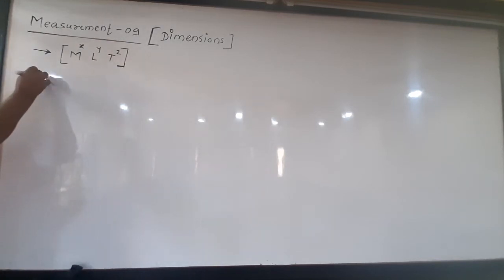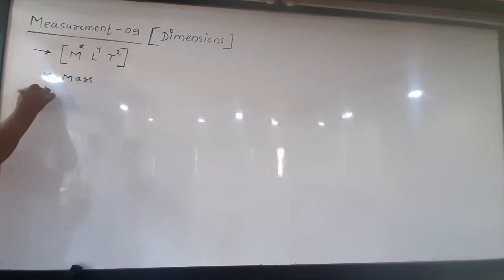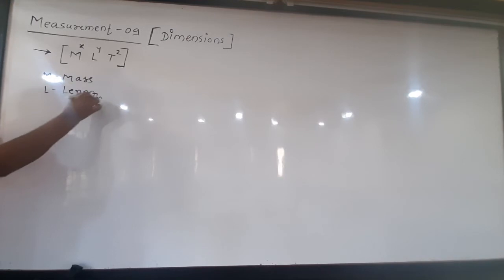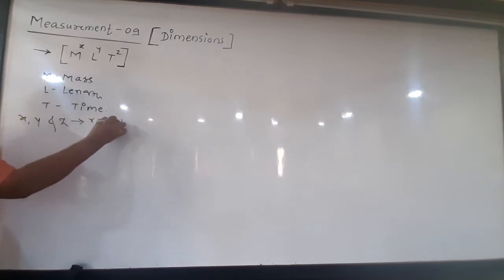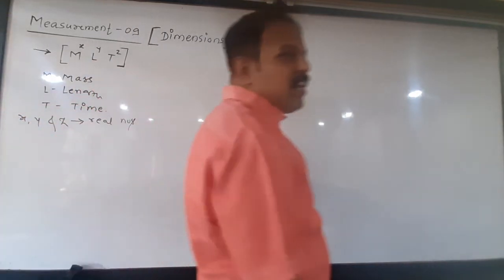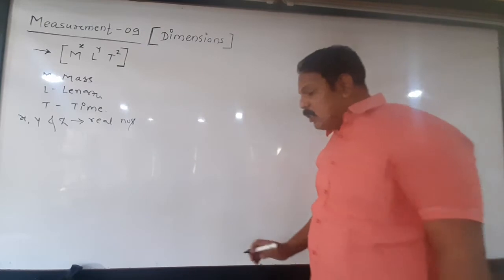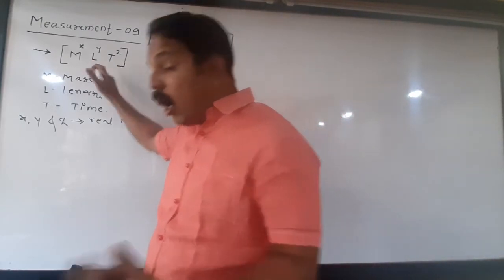Here, what is M? M is nothing but mass. What is L? L represents length. What is T? T represents time. And what are X, Y and Z? These are numbers, we can say any real numbers. So dimensions of any physical quantity can be written like that.